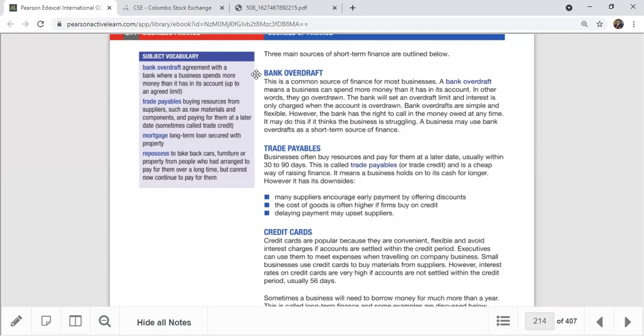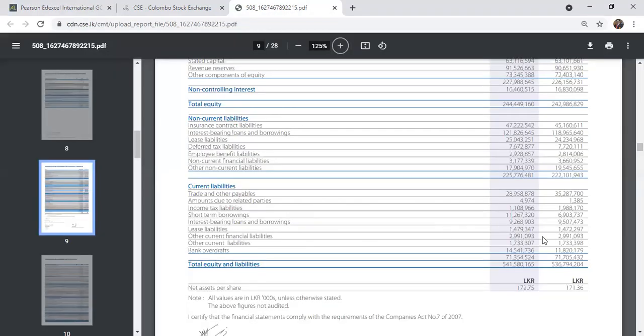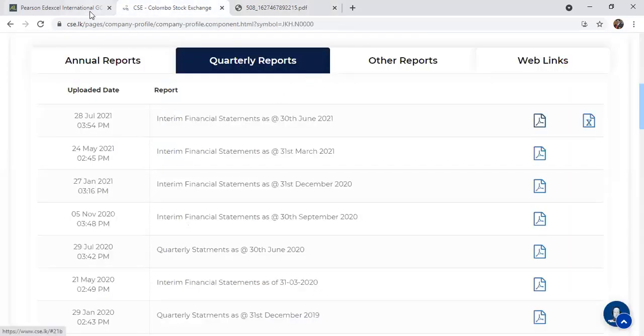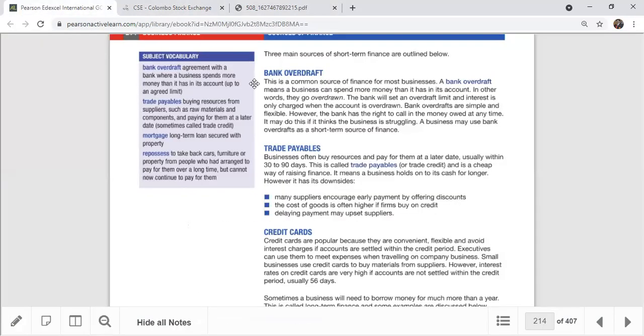If you go for a bank loan, the interest rate would be about 9% to 10%, but the overdraft interest rate is almost double, 20% or so. It's a very high interest rate you have to pay for overdrafts. That's why overdrafts are normally unhealthy for a business organization, but sometimes they are important. John Keells also has a 14 billion overdraft value, and within 12 months they have to settle this. It was about 28% last year.